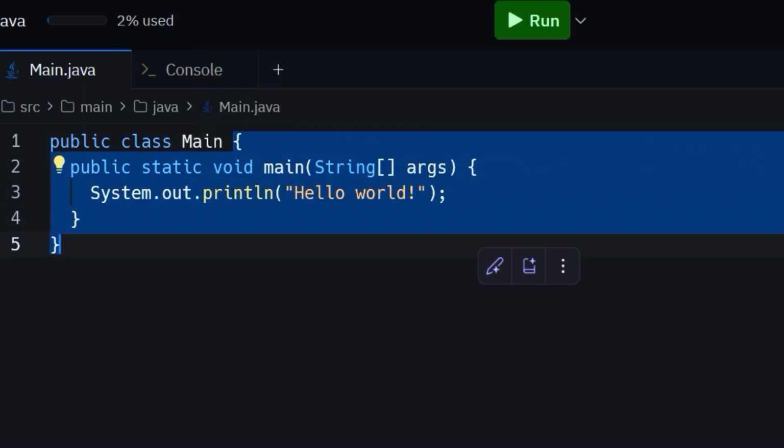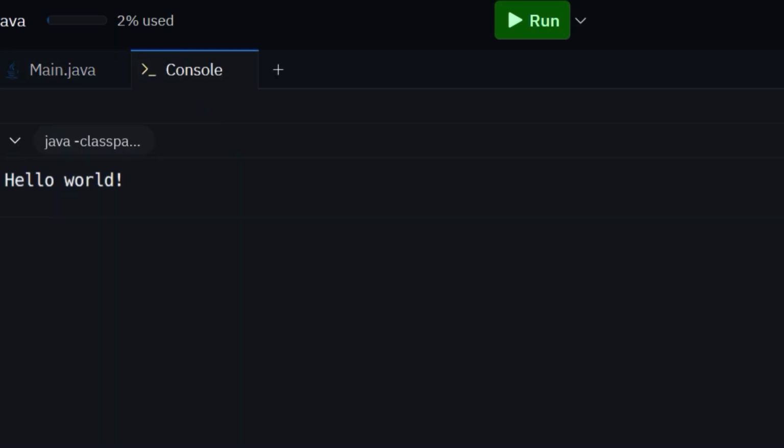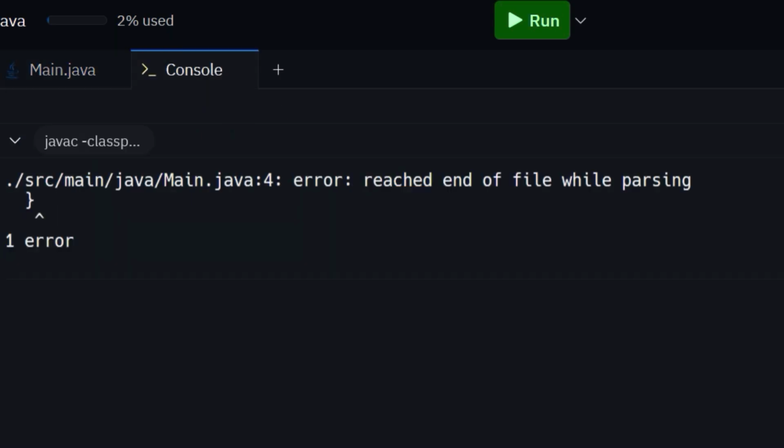Now I will compile and execute the code by clicking the Run button. The result, as expected, is the text Hello World in the console. But what will happen if I erase, let's say, the closing curly brace? Congratulations, this is your first Java error message. It says, reached end of file while parsing.